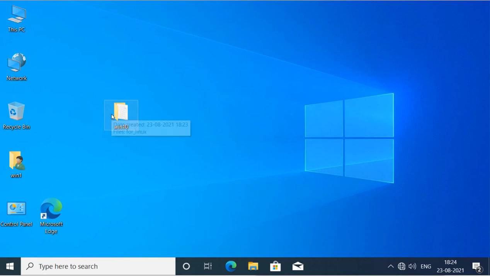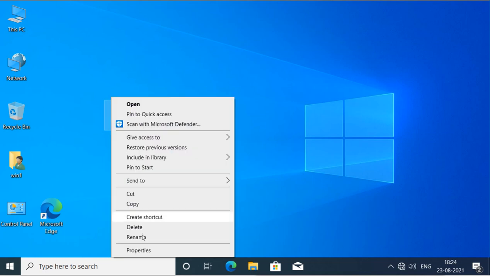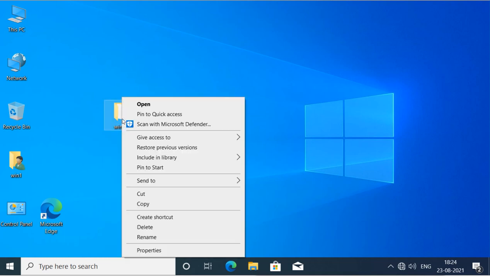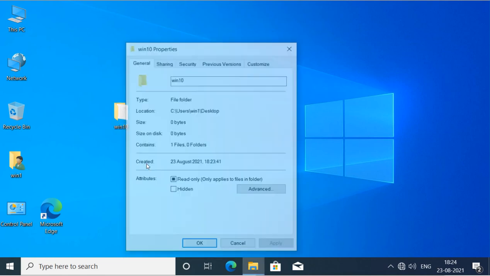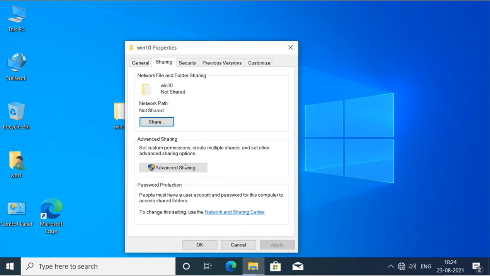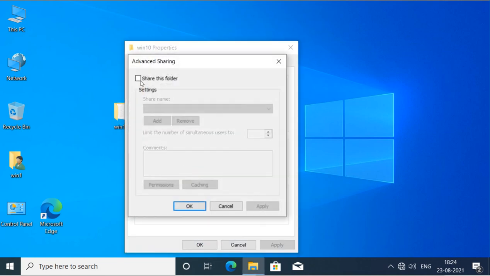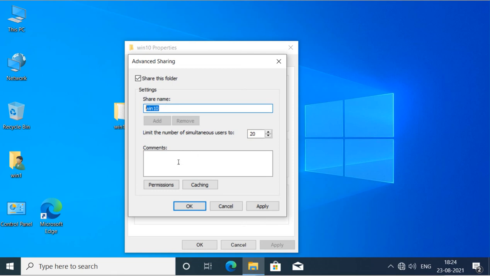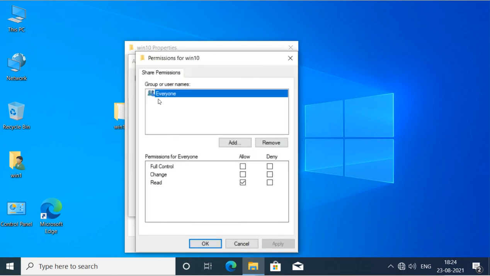To share in Windows, we right click on the directory, go to properties, sharing, advanced sharing, share this folder, and you can see this is the sharing name, and we can change the sharing name also. For permission, by default you see Everyone here, that means public is equal to yes, so I will say yes, and writable yes, so it is going to be write permission for every user.